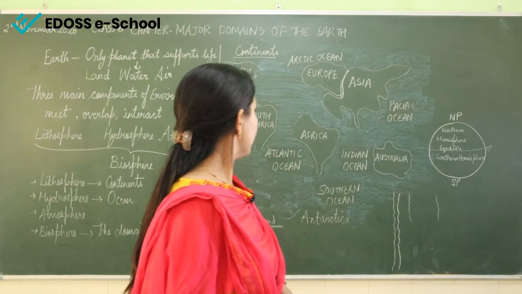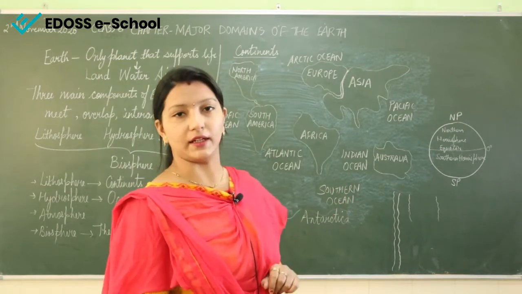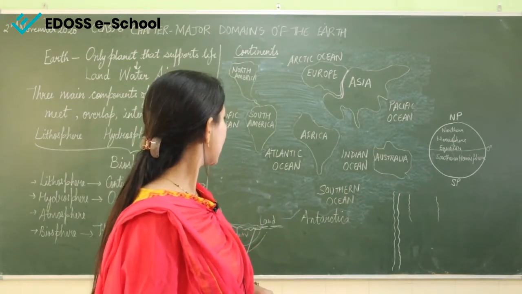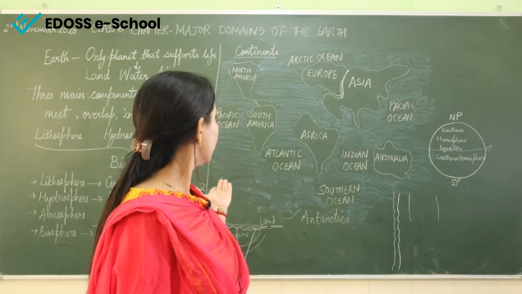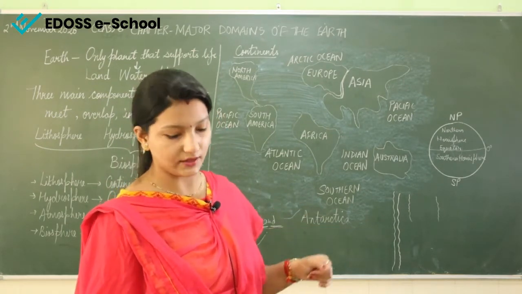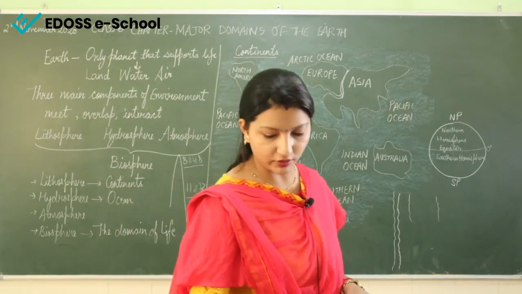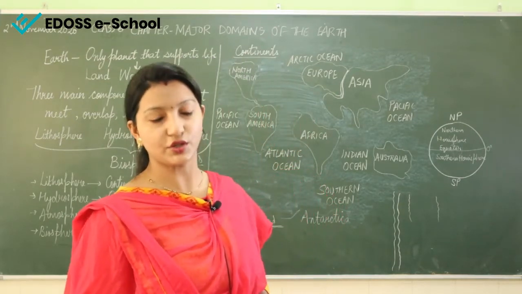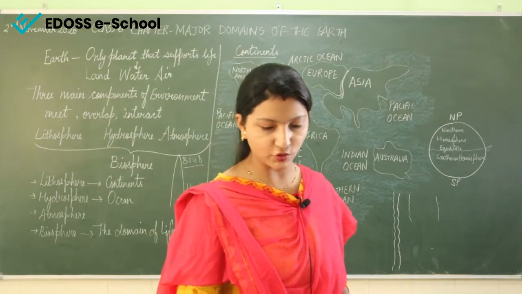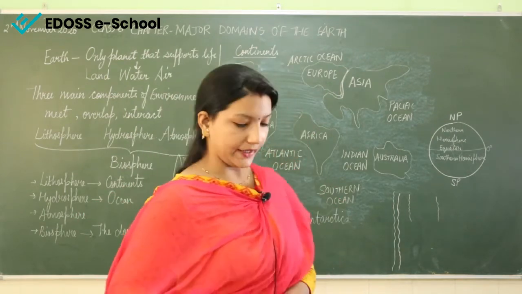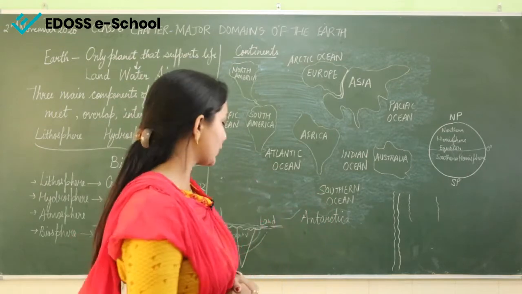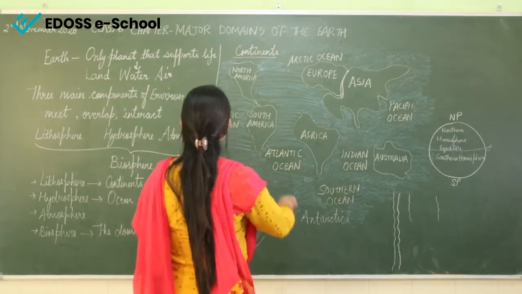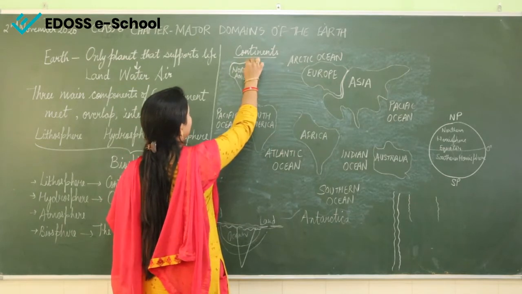The next continent we will read about is North America. See, North America and South America, by the name you can make it out that North America lies in the north and the South America lies in the south. So, North America, it is the 3rd largest continent and it is linked to South America by narrow strip of land which is known as Isthmus of Panama. You can see in this picture, this is North America.